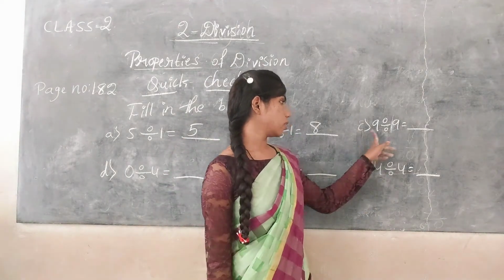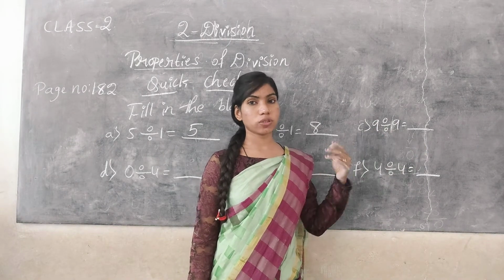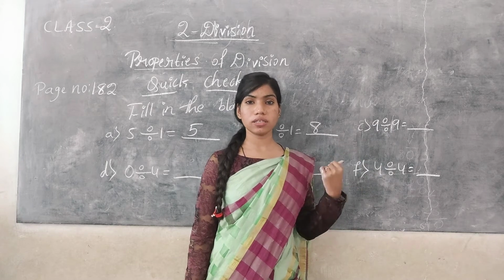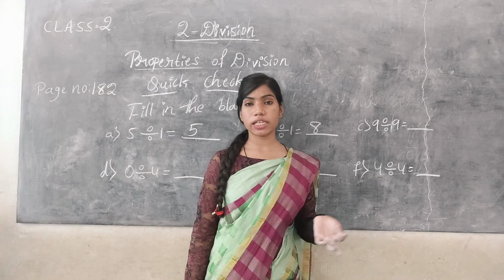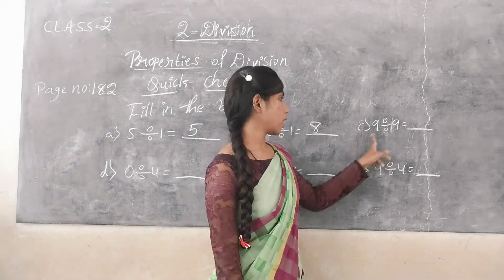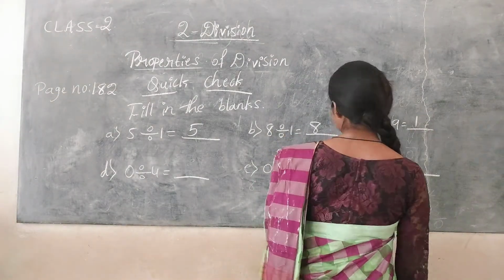Then C1, 9 divided by 9. It is based on the first property. Here 9 is divided by itself only. So if a number is divided by itself, then the answer or quotient is always 1. So 9 divided by 9 is equal to 1.